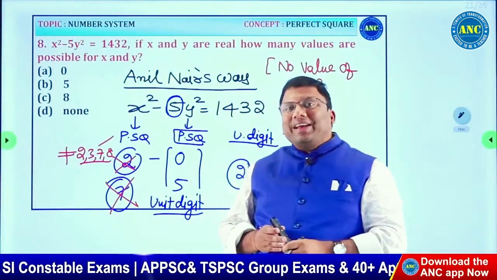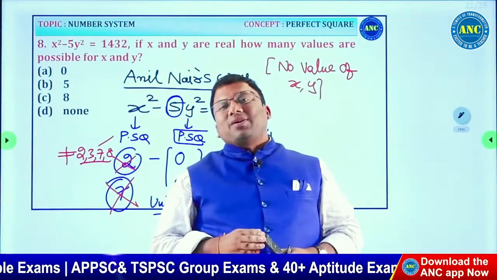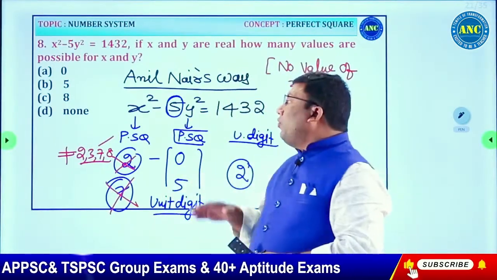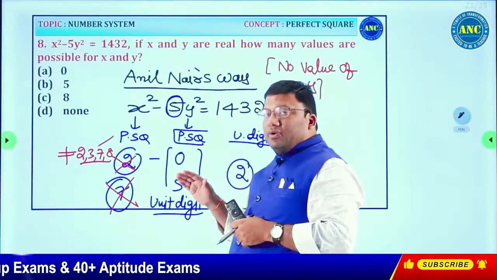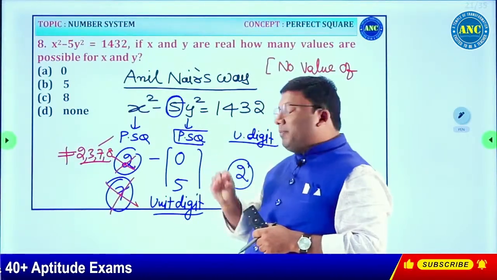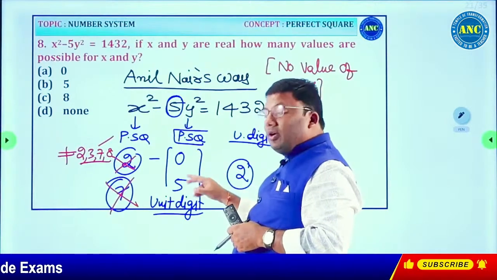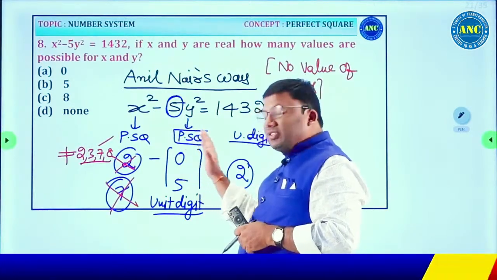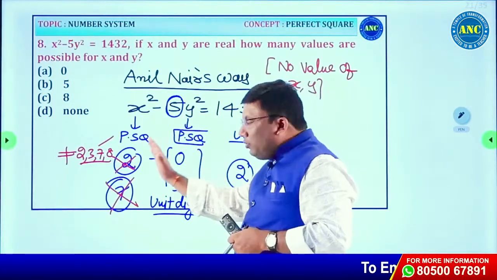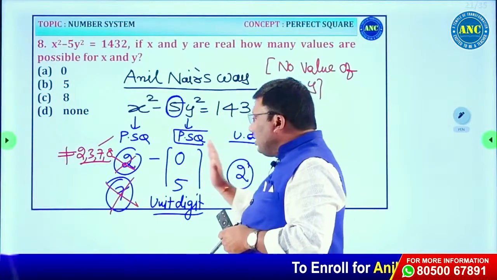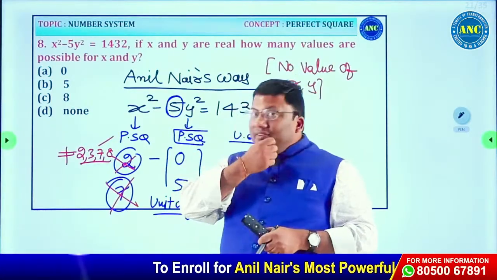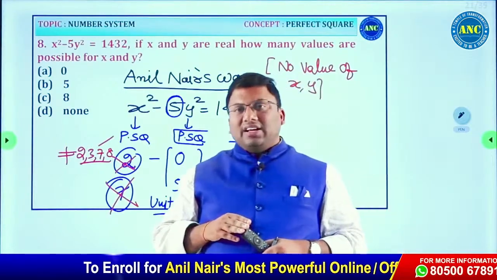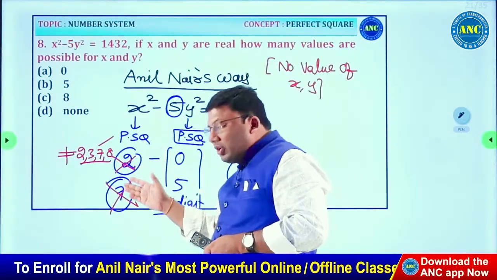X square minus 5y square is equivalent to 1232. The unit digit of 1232 is 2. 5 into any number has unit digit 0 or 5. Something minus 0 is 2: 2 minus 0 is 2. 7 minus 5 is 2. A perfect square never ends with 2, 3, 7 or 8. But it is ending with 2 or 7.